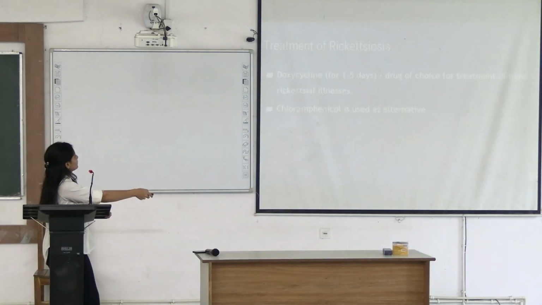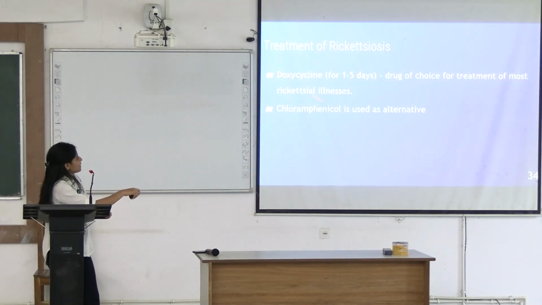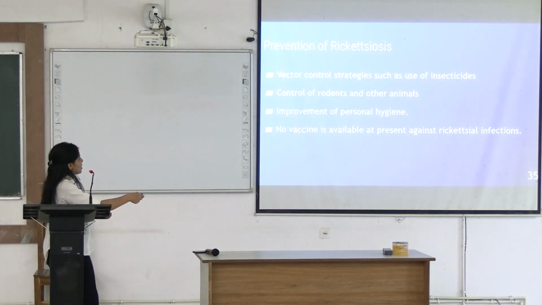What is the treatment? Doxycycline for 1 to 5 days, and you can use chloramphenicol alternatively. How can you prevent this? Vector control strategies are to be used. Control of rodents and other animals that are reservoirs of these bacteria. You can improve personal hygiene, but no vaccine is yet available.